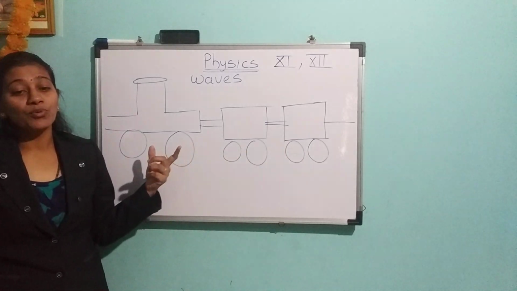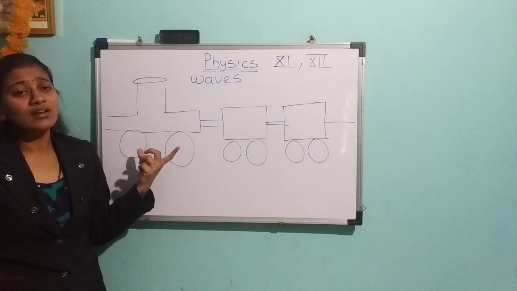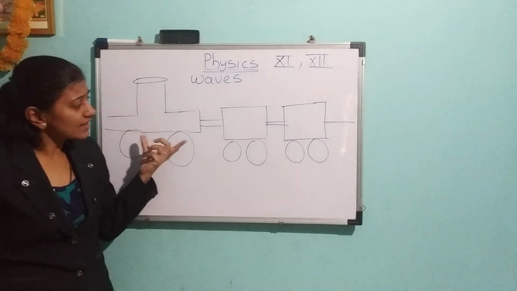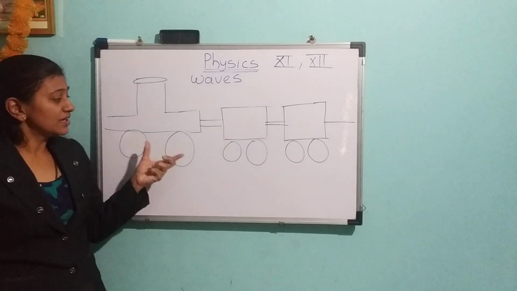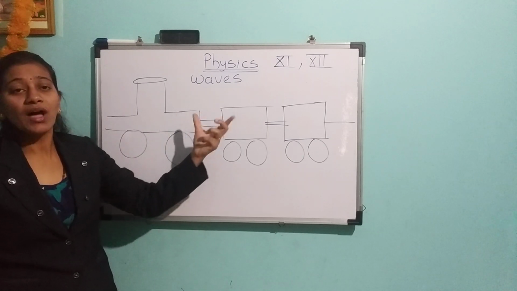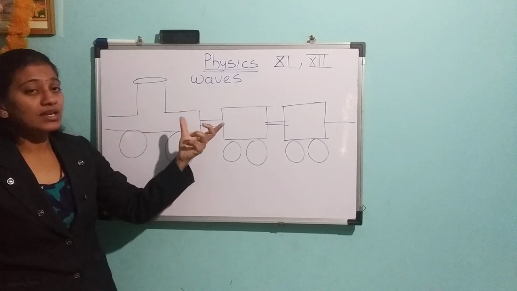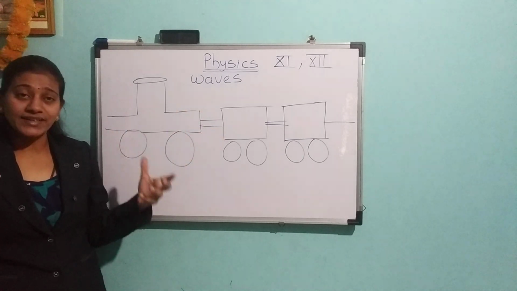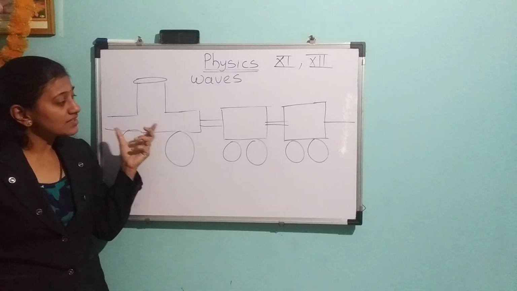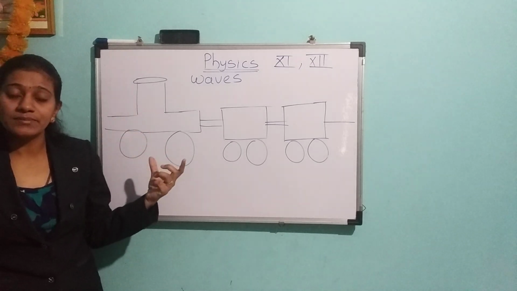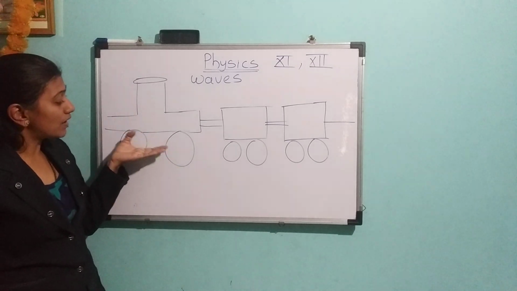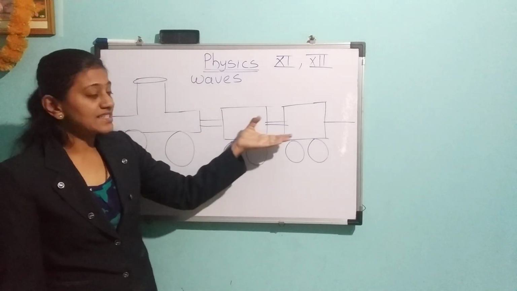So here the entire train, the entire body of that train, will not be displaced at a time. It is going to be displaced one by one. That means the whole train is not going to be displaced at a time. The entire body of that system is not going to be displaced. That disturbance passes from one part to the next part.